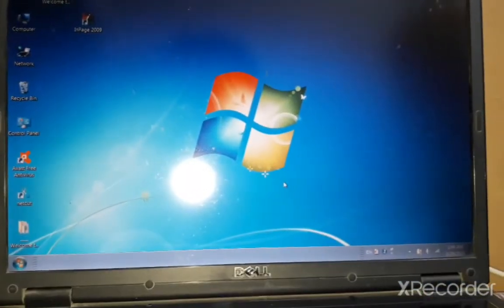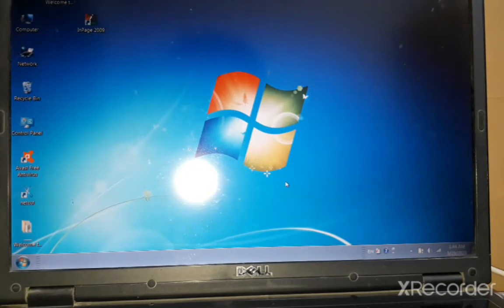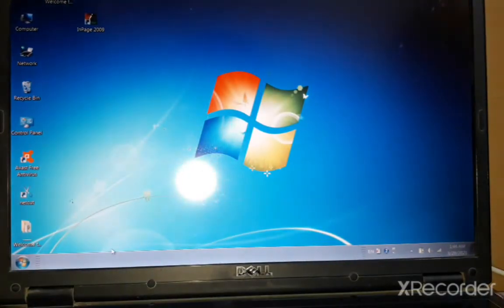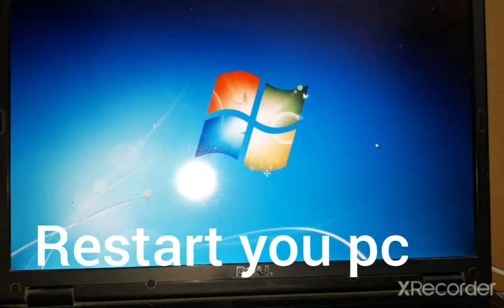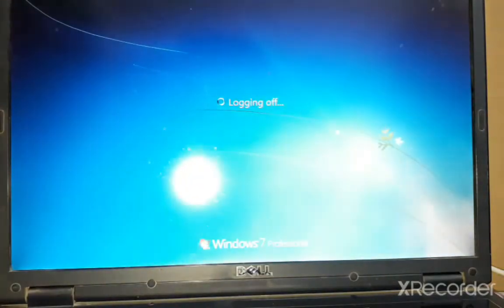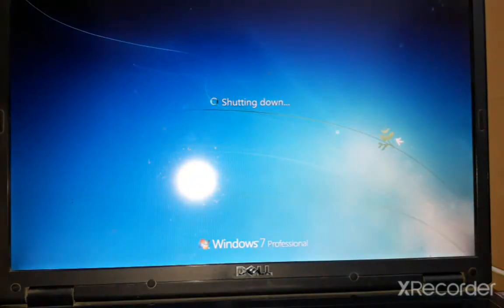So how you can fix this? First of all you need to restart your system. So I'm gonna restart it. It will take a few seconds. Before restarting it again, you need to press F12. By pressing F12 on your keyboard, you will go into the boot menu. First of all, let it restart. Before restarting it, I'm gonna press F12.